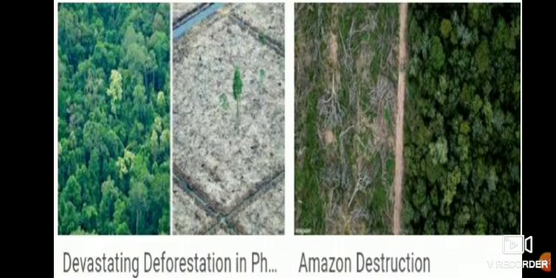But on the other side, there are no trees, only one tree you can see. That means all the trees are cut down. In the next picture also you can see the same. On one side you can see a lot of trees, but on the other side some of the trees are cut down. So this is known as deforestation. We are going to study it now.